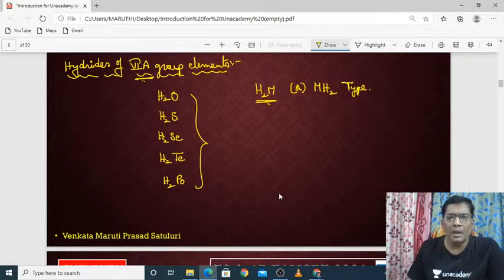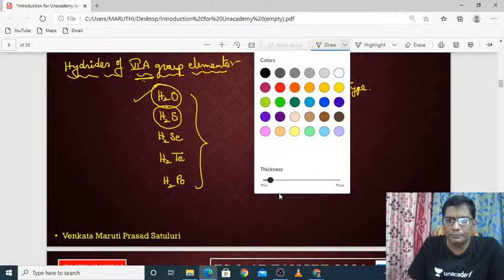How can you produce water, as well as hydrogen sulfide, in the laboratory? Very simple techniques we have. What are the simple techniques? See here.